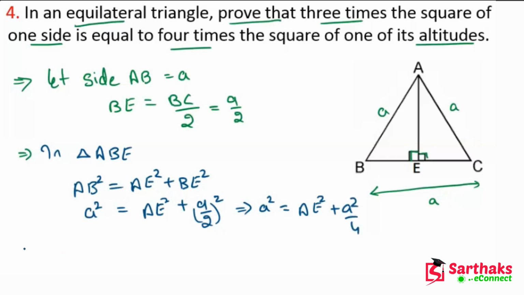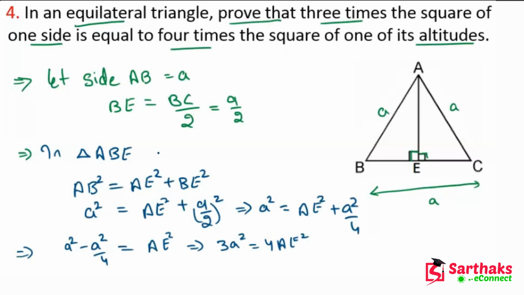So now this will become A square minus A square upon 4 is equal to AE square. If we solve this, we get 3A square is equal to 4AE square.